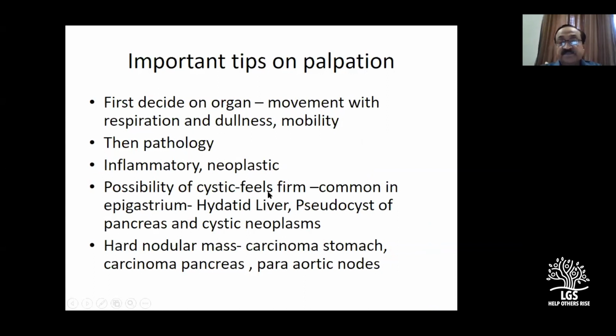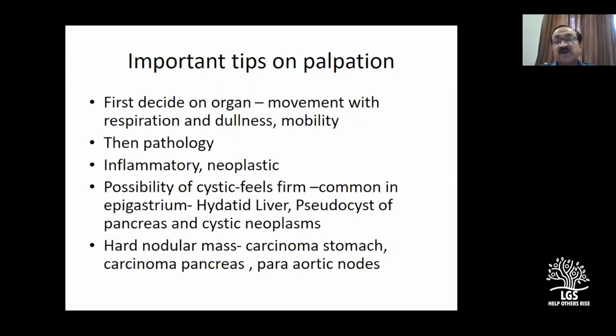If it is a cyst, don't say intra-abdominal cyst causing fluctuation. Don't say pseudocyst, I am eliciting fluctuation. No. All intra-abdominal cystic swellings will feel firm. There is no fluctuation demonstrated for intra-abdominal swelling. Maximum you can say, sir, it yields to pressure. As you put pressure on that, that itself may suggest that this could be fluid. And is it a hard mass? Then this is the list for you to consider.